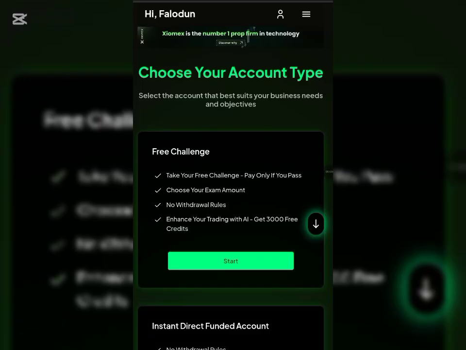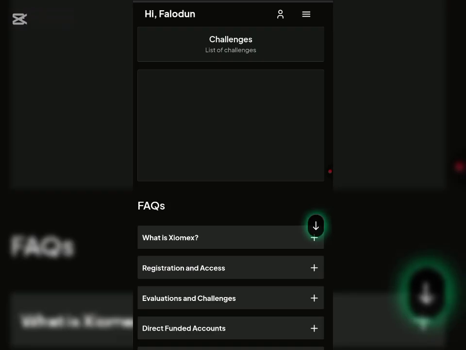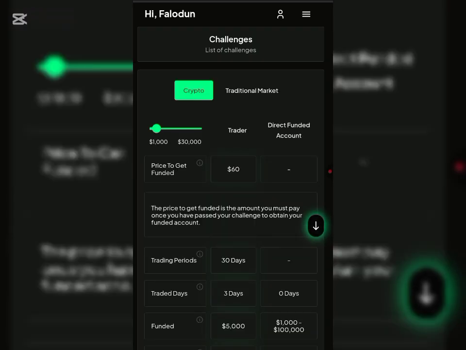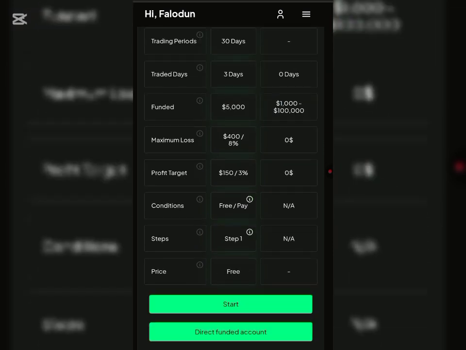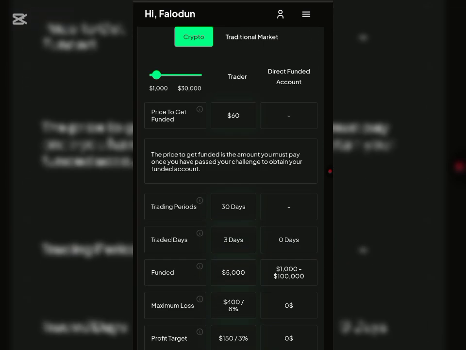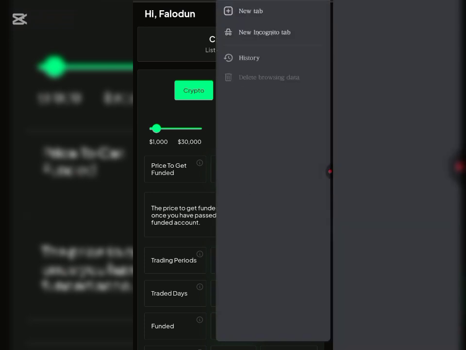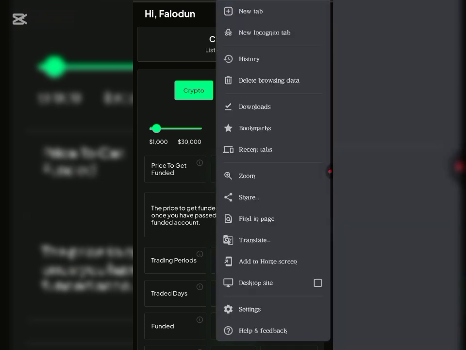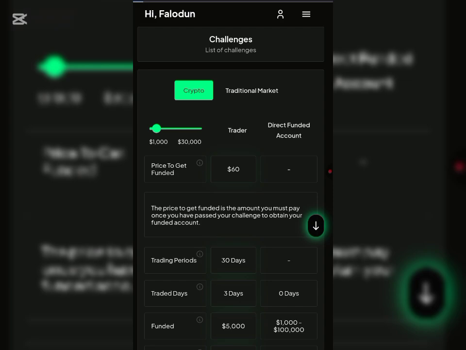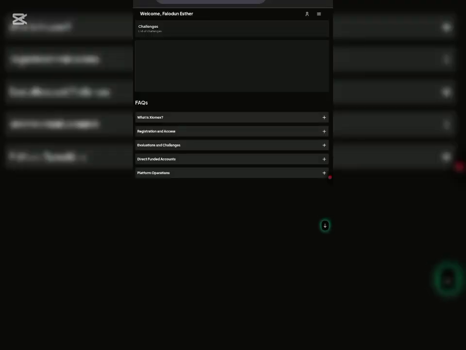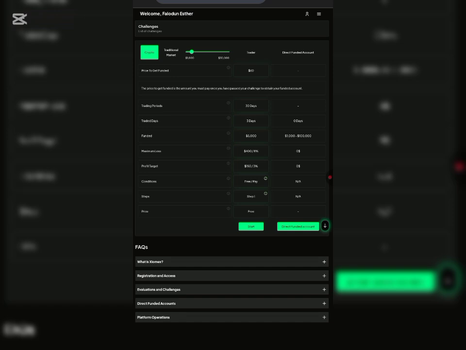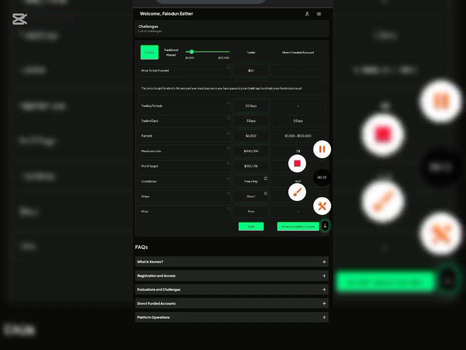All you have to do is just click on start right here. As you can see showing on the screen, these are the list of the challenges that they have. This is the account. So to get the full picture of this part, all you have to do is change this to desktop sites, to get the full picture of this particular page. So I'm just going to wait patiently for it to load. As you can see showing on the screen, this is what it looked like.